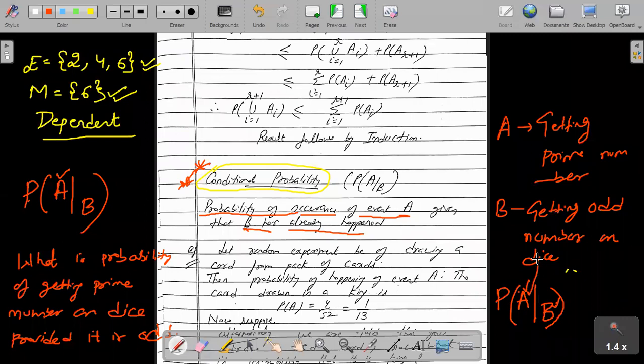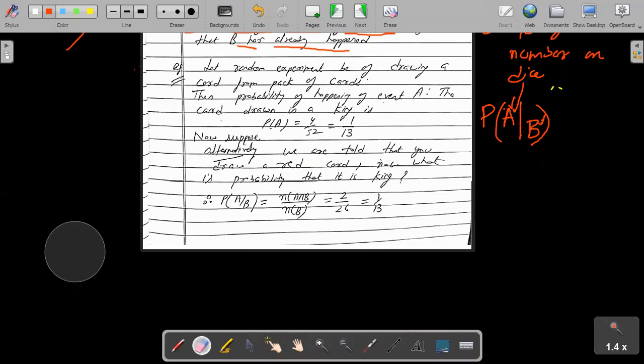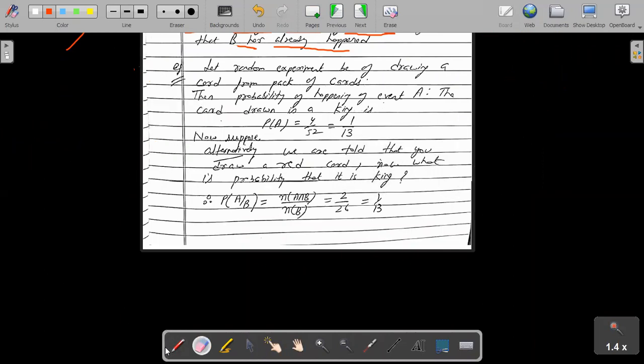So here, I have just written one example. Let a random experiment be of drawing a card from a pack of cards, right? Before I do this question, although you all know this, we know that in a pack of cards there are 52 cards. 4 suits are there.